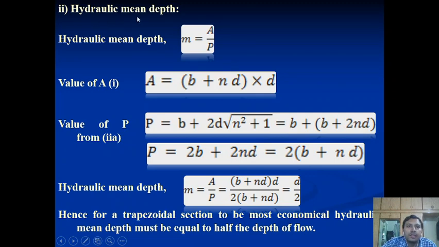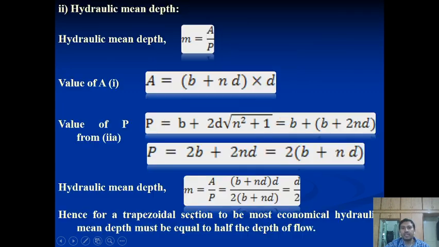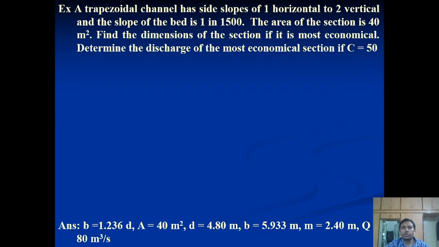And the second condition is hydraulic mean depth, M is equal to A by P, area B plus ND into D. Now inserting the value of P, again M is equal to A by P, you insert all the values, B plus ND into D over 2B plus ND, then you will get the value D by 2. So this is the second condition you have to obtain, where the hydraulic mean depth will come as D by 2. So these are the two main conditions to obtain the most economic trapezoidal channel sections, right? These are the conditions that it should satisfy, and then we consider it the most economic trapezoidal channel section. Now I will take one example.